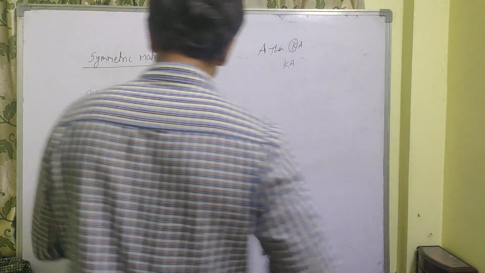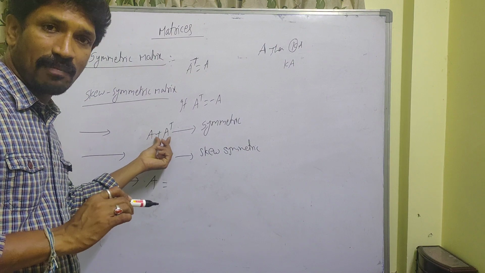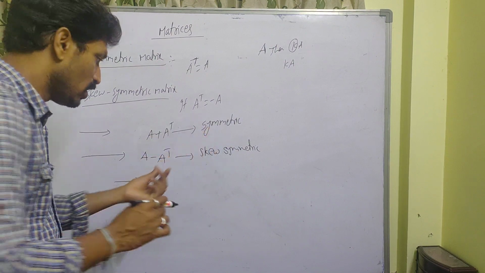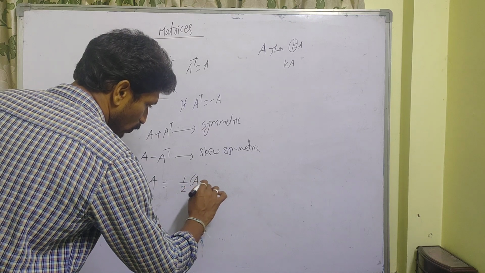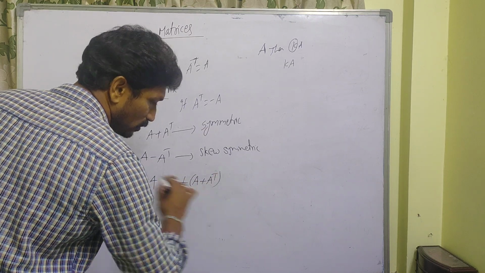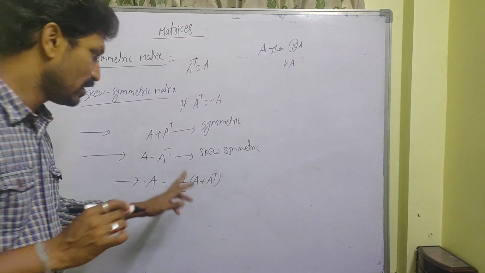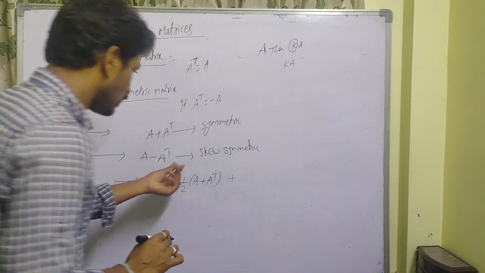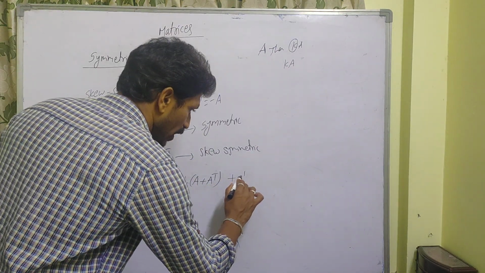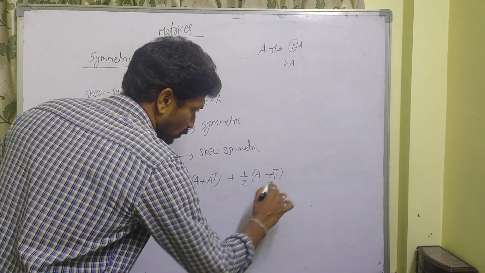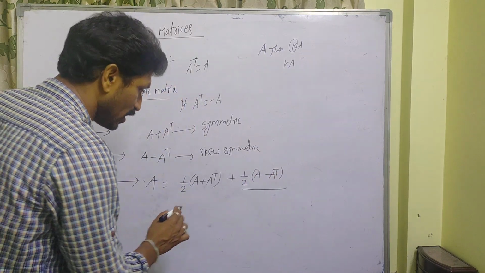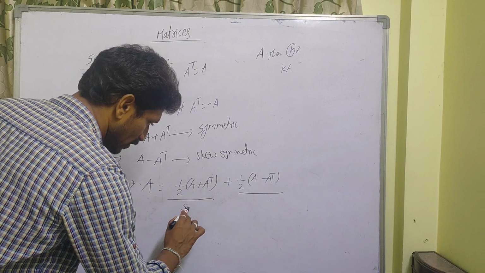See here, for every matrix, A plus A transpose is symmetric. So just multiply by 1 by 2. So 1 by 2 into A plus A transpose is also symmetric, plus for skew symmetric, 1 by 2 into A minus A transpose. So this is skew symmetric, this is symmetric.